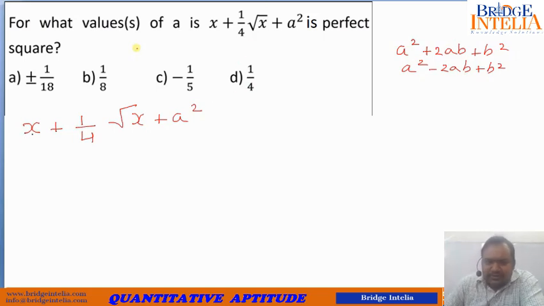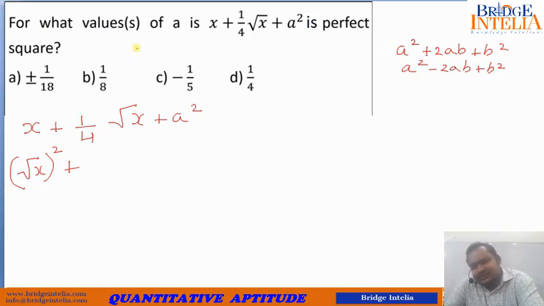So let's do that. So x can be written as root x whole square. Now as soon as you have figured this out, you should concentrate on this portion. So now it is very likely that it is going to take the shape of a square plus 2ab plus b square rather than a square minus 2ab. So this looks more likely here. So x can be written as root x whole square. So 1 by 4x. So let's bring it in that shape. So you have disturbed it. It was actually root x by 4, but to bring it in the desired format, you have to involve this 2.